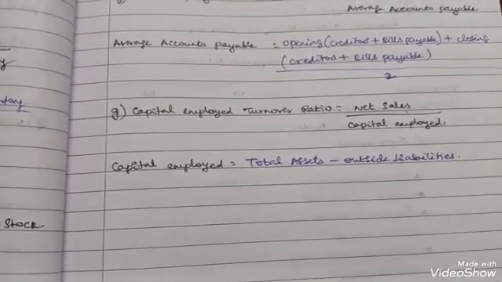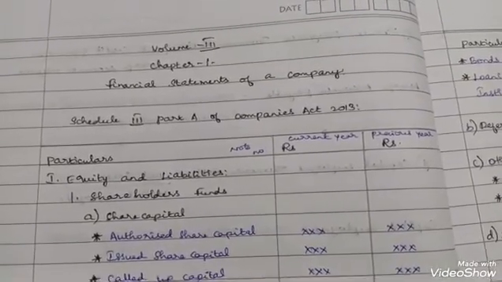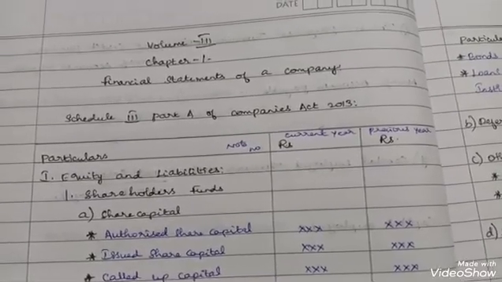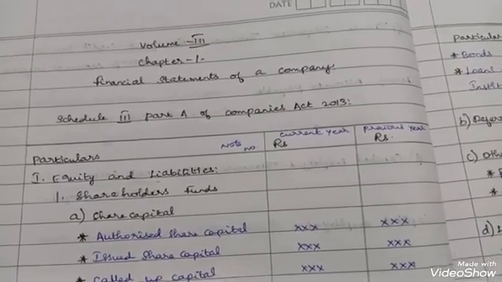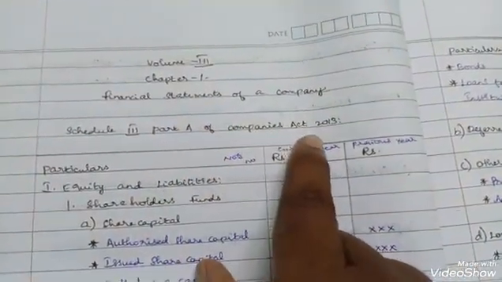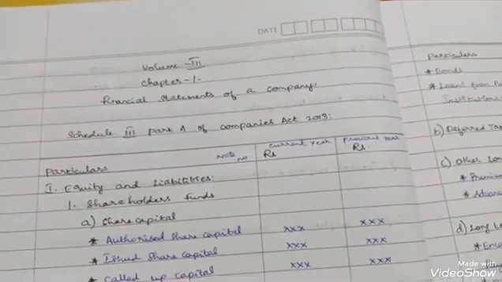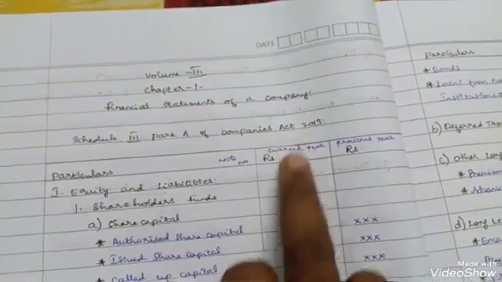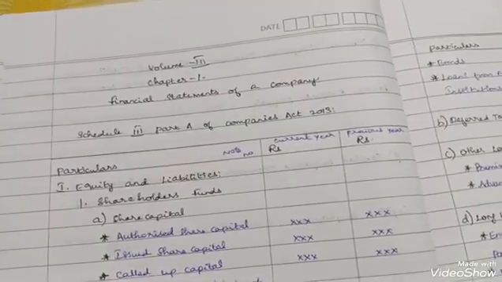I'm moving on to the first chapter in volume 3. Volume 3, chapter 1, financial statements of a company. The financial statements of a company are divided into 2 parts: Schedule 3 Part A and Schedule 3 Part B. Schedule 3 Part A of the Companies Act 2013 covers the vertical balance sheet of the company, and Schedule 3 Part B covers the vertical profit and loss account of the company.